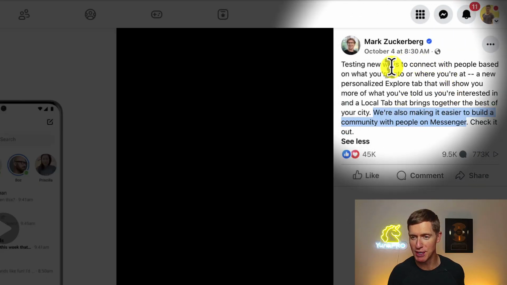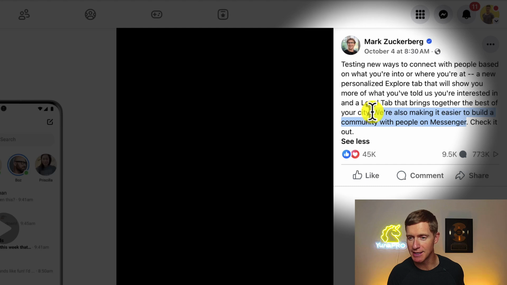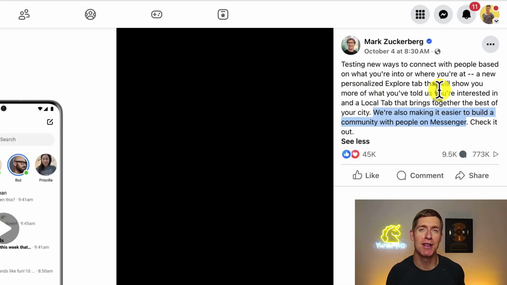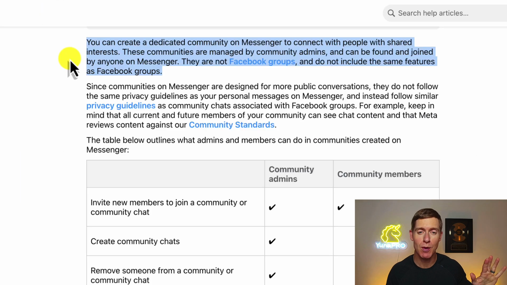Over here in one of his posts, he's talking about new releases from Meta, and he says, we're making it easier to build communities with people on Messenger. Well, let's take a look at how these Messenger communities actually work. Here's what Meta's told us so far.